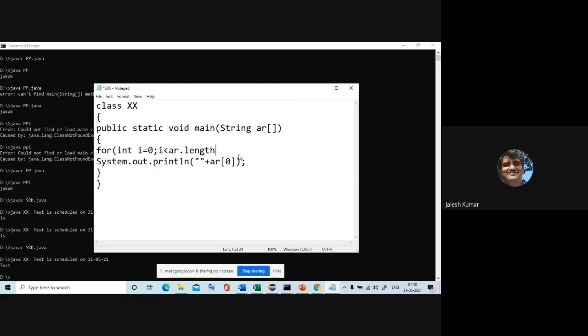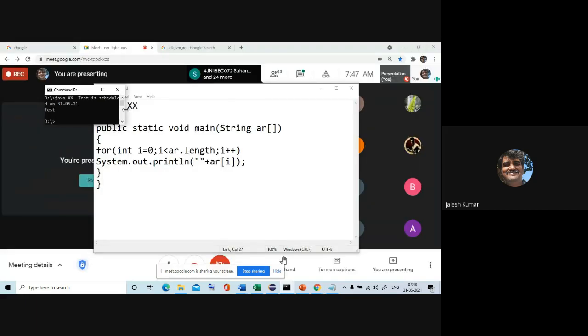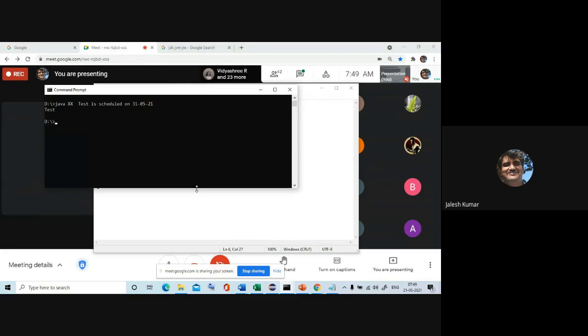Just write ar.length, i plus plus, and ar of i. I'll compile this program and pass the same schedule.